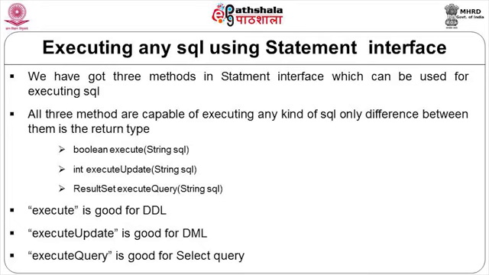Once you have a Statement object, we can use it to execute any kind of SQL. For executing any SQL, we have three commonly used methods. All three are capable of executing any kind of SQL. The only difference between them is the return type.